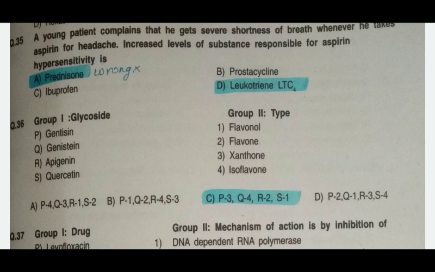So in this the gentisin is a glycoside which belongs to xanthone type. Q belongs to the isoflavone, and R that is the apigenin belongs to the flavone type, and quercetin belongs to the flavonol type.